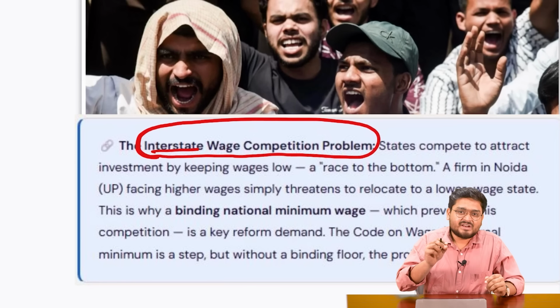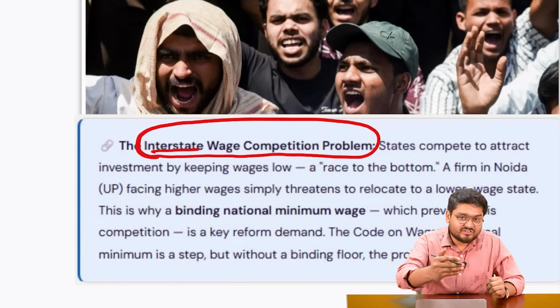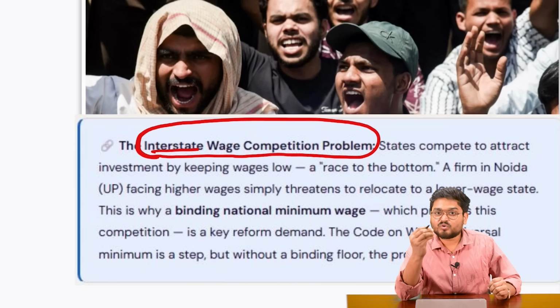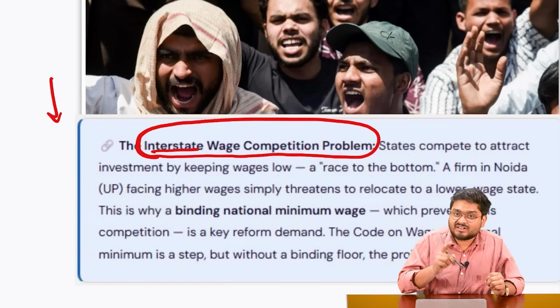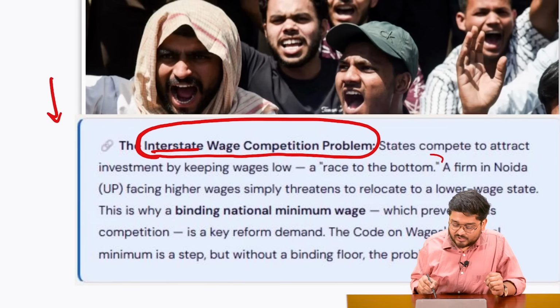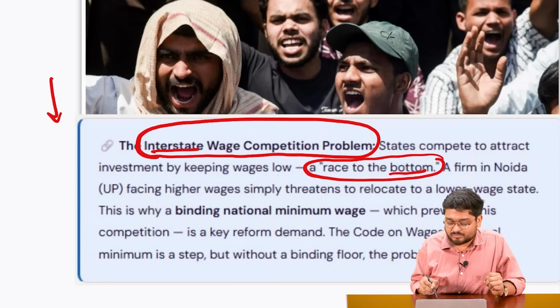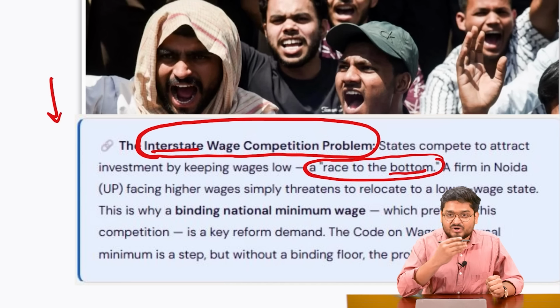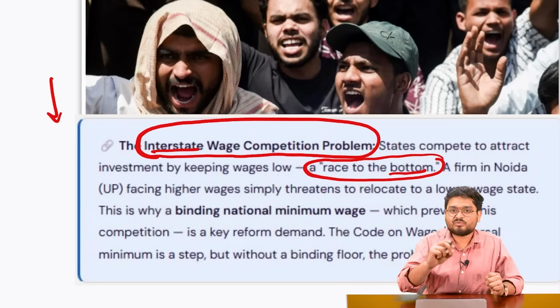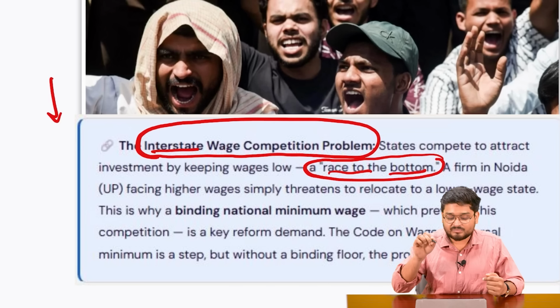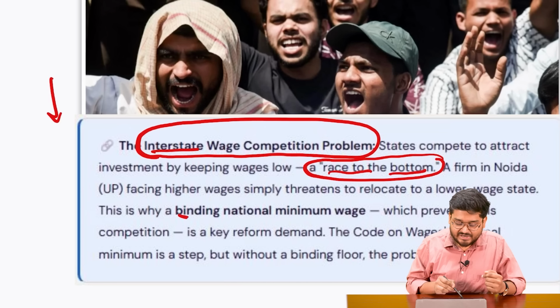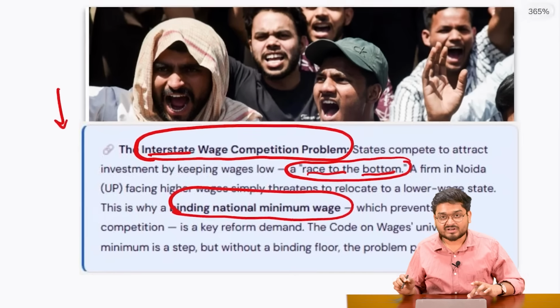For example, any particular state would love to keep their wages lower so that they attract more foreign and domestic investors, so that they can set up factories in that particular state. So the wage goes to the bottom, because the investors would always like lower wages to set up their factories in a particular state. The state government would love to keep their wages lower. So it is a kind of race to the bottom that we are seeing, and that is why we need a national binding wage, right?